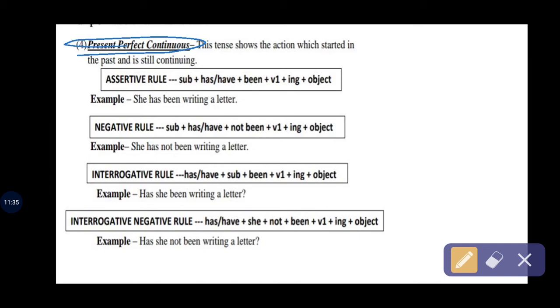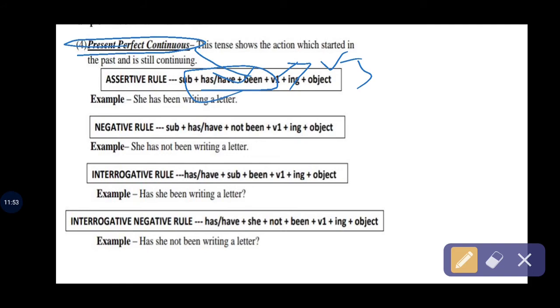But in present perfect continuous we add been in this, and verb first form plus ing. In perfect we have verb third form, but in this continuous we have verb first form plus ing plus object.